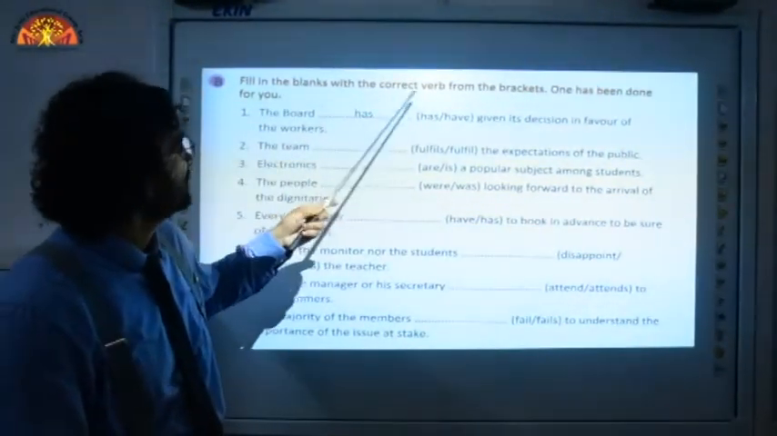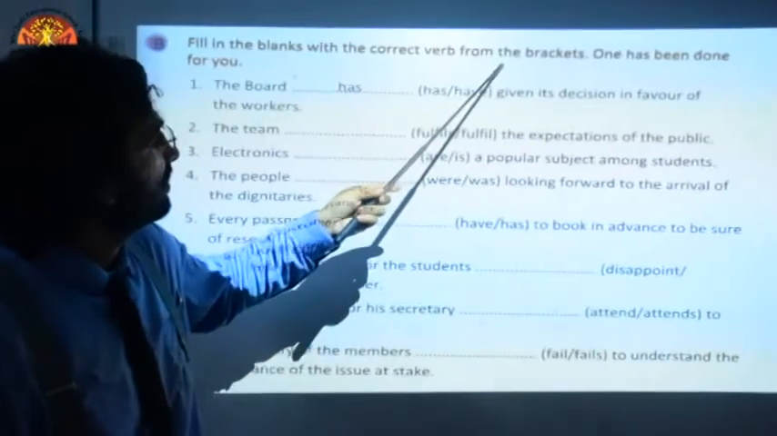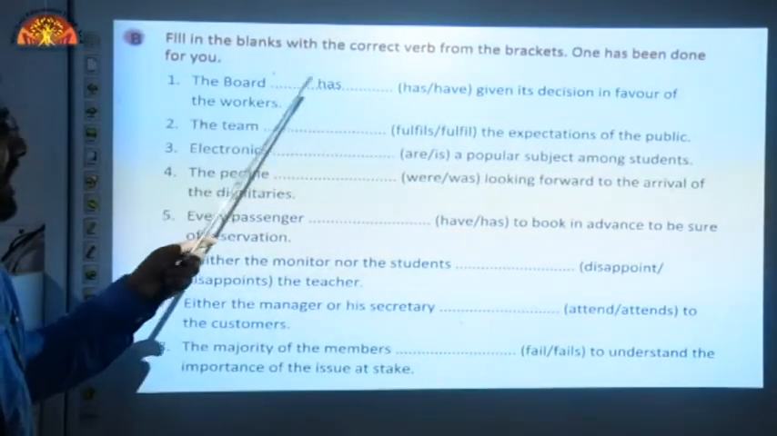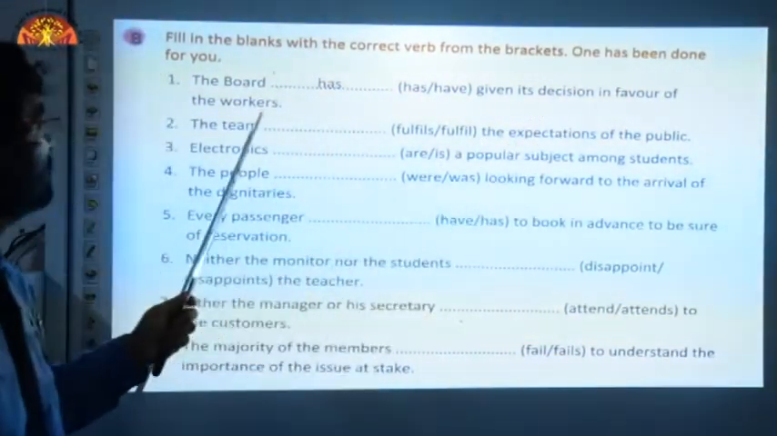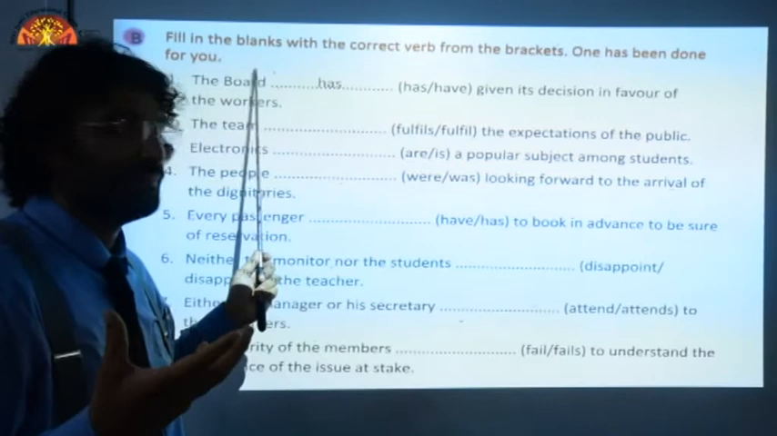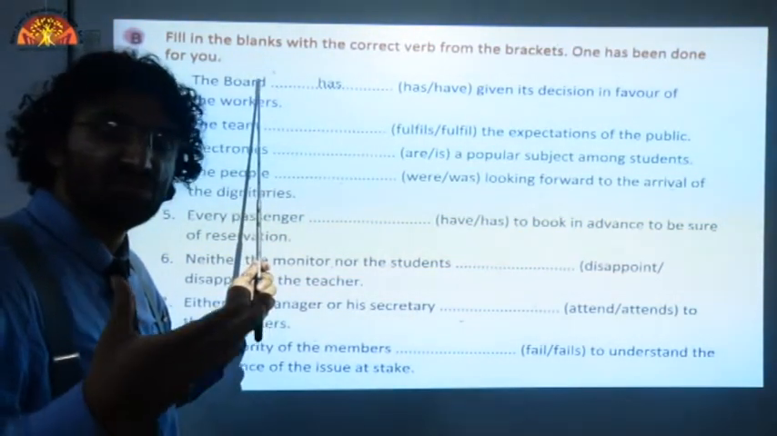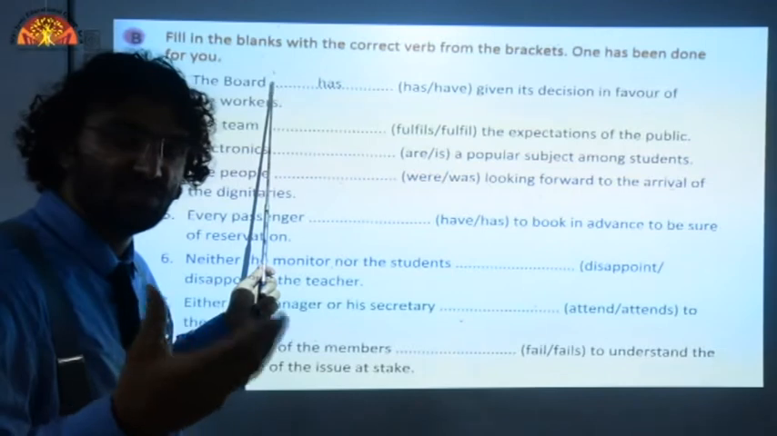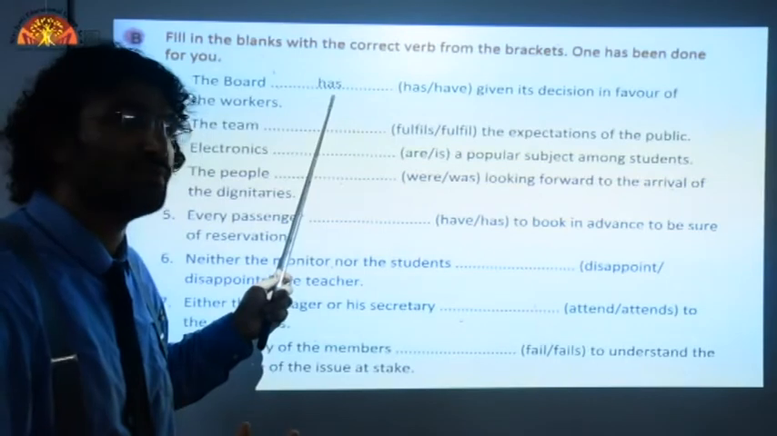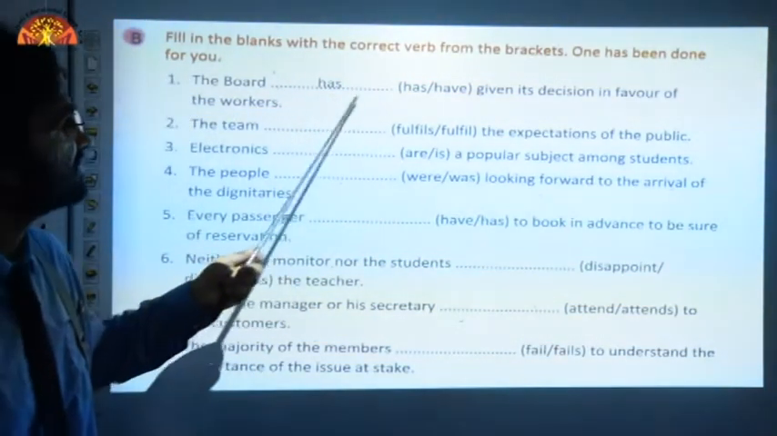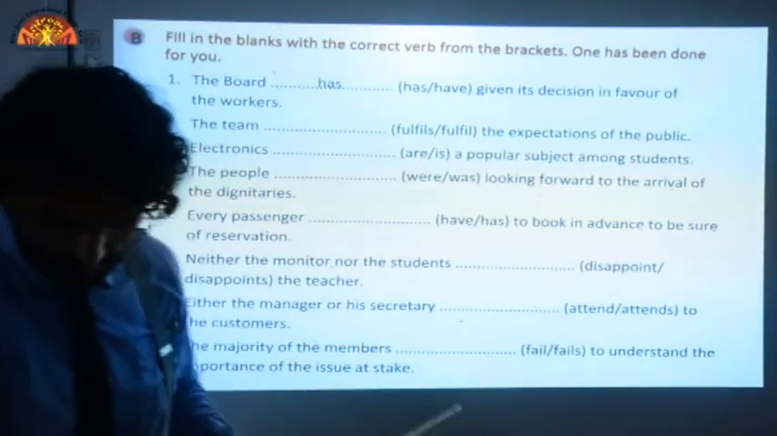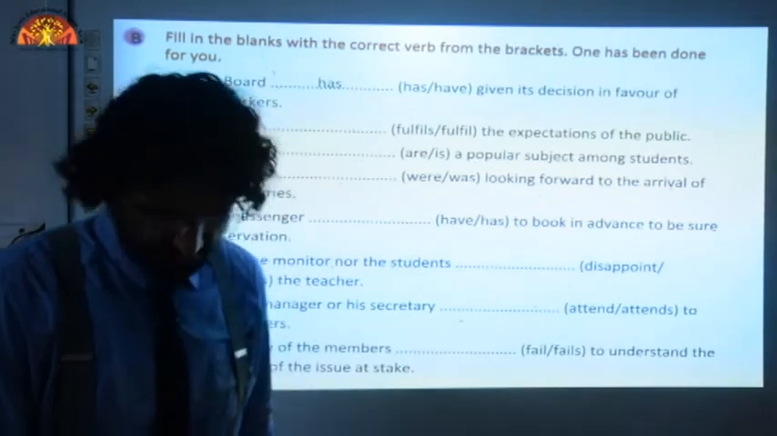Fill in the blanks with the correct verb from the brackets. One has been done for you. The board has given its decision in favor of the workers. This is that case, if you remember, we talked about it. The board, the jury, with the jury we used a singular form of verb. The jury is, you remember? Similarly, the board has, we have used the singular form of verb here. The board has given its decision in favor of the workers. Okay, we are now going to talk about point number 2.